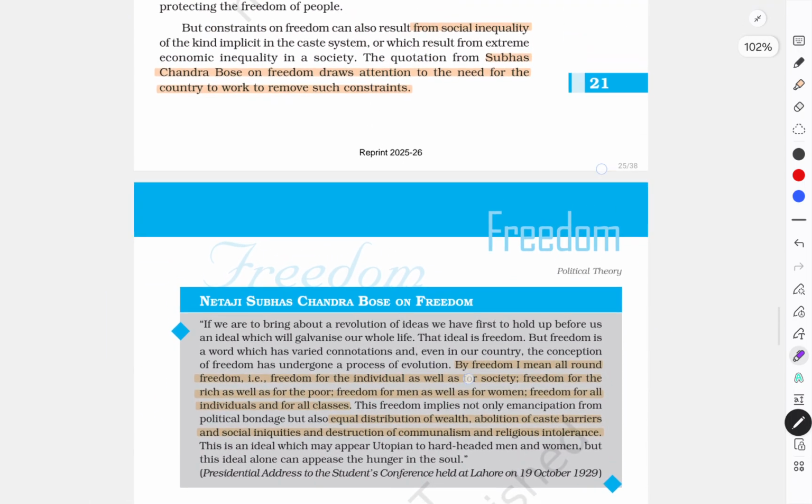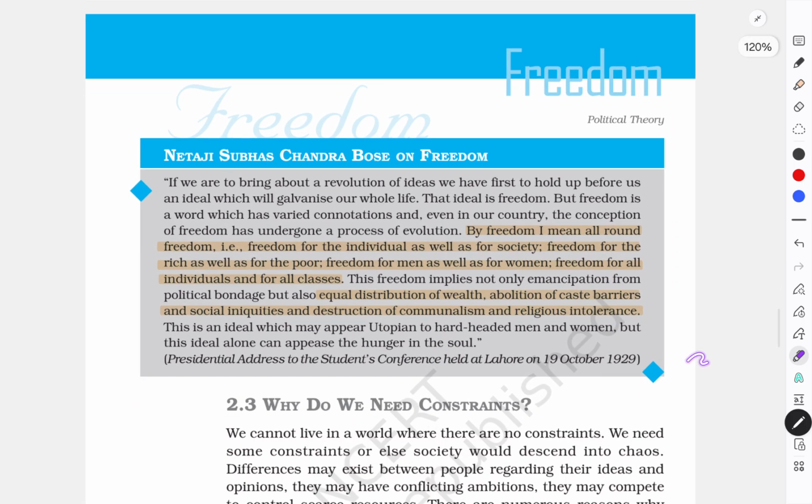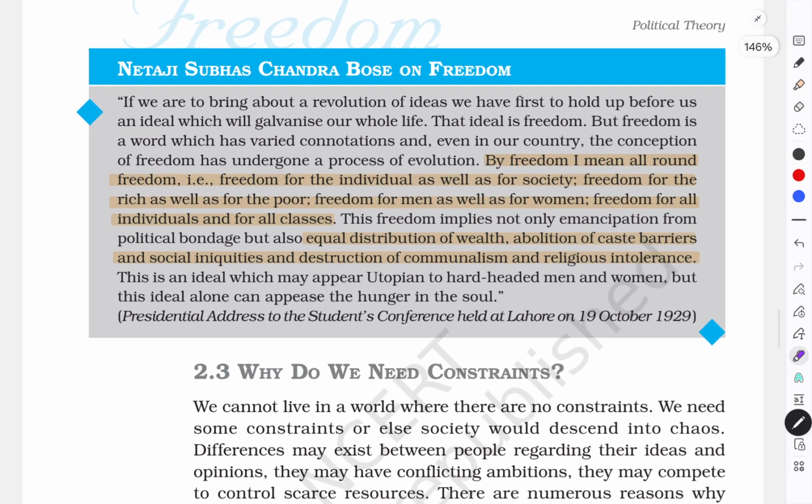Sometimes in UPSC or in exams, questions ask that Subhas Chandra Bose on freedom draws attention to the need of the country to work to remove such constraints. Who drew this attention? Subhas Chandra Bose. But basically, what is meant by Subhas Chandra Bose when he talks about freedom? He actually means all-around freedom, that is freedom for the individual, freedom for society, freedom for the rich, freedom for the poor, freedom for men, and freedom for women.